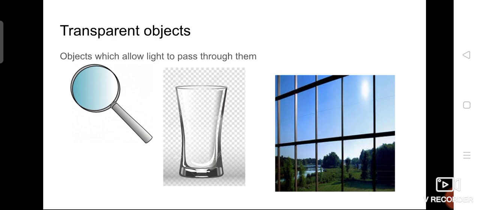What do you mean by transparent objects? Objects which allow light to pass through them are transparent objects. Sunlight is falling on the object. If that object allows the light to pass 100% through the object, then it is transparent. For example, a glass window, a juice glass, and a magnifying glass. These are some objects which can pass the light, so they are transparent objects.